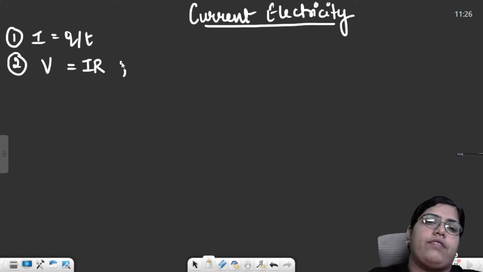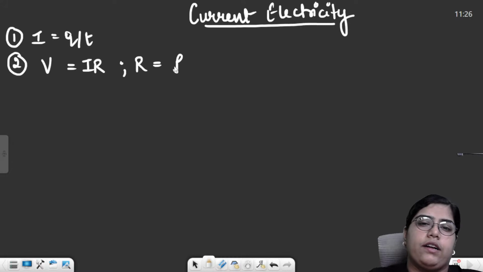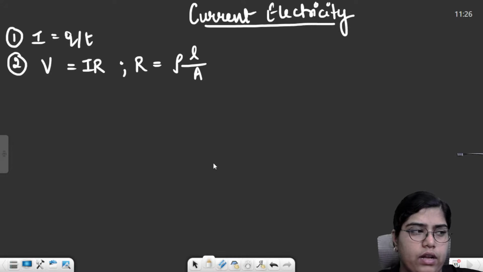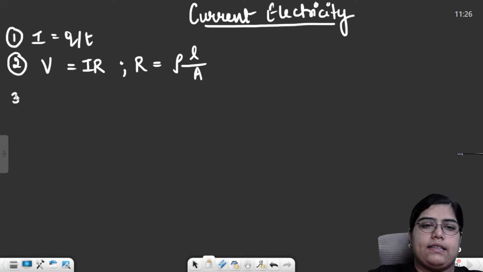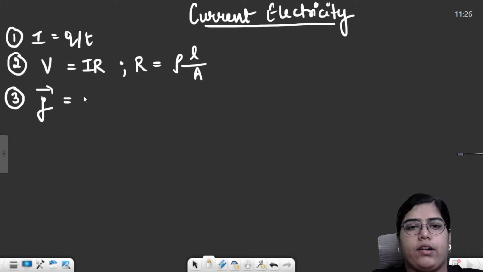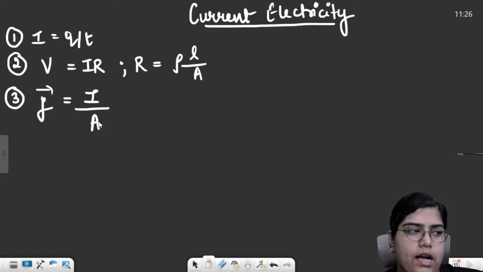Then we saw the factors on which resistance depends. It will depend on length and area. The formula was rho L by A, where rho was the resistivity of the wire. Then the third thing we saw was current density. Current density is a vector quantity while current is a scalar quantity. Current density was simply current flowing per unit area, I upon A.